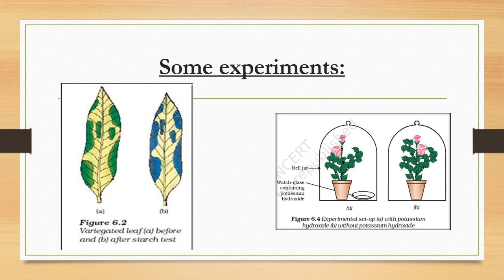Now mark that with a sketch pen. Mark this area with a sketch pen. And now during the experiment, we wholly remove the color of the leaf. How will we remove the color of the leaf? With the help of alcohol and boiling water. We boil the leaf in the alcohol.